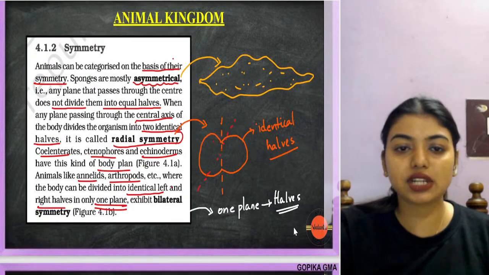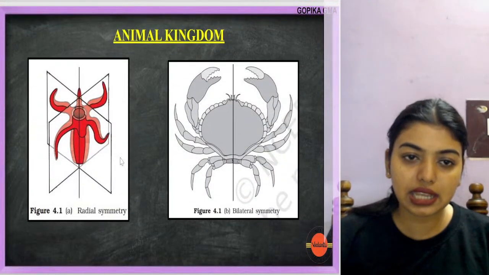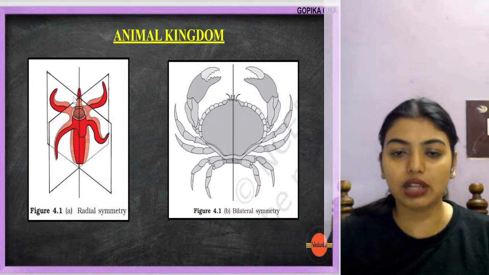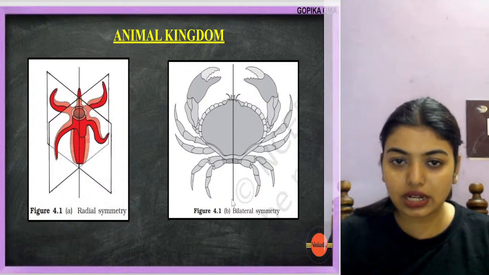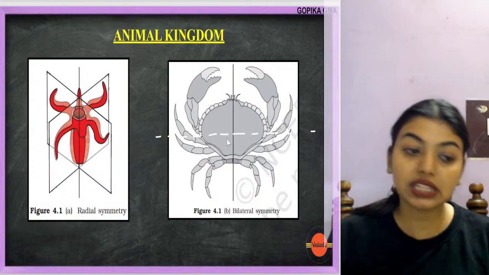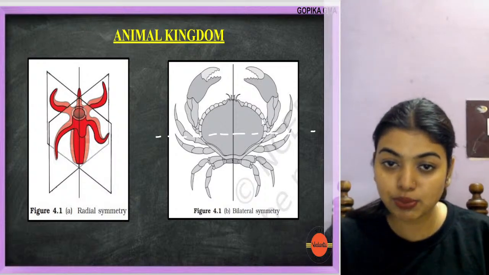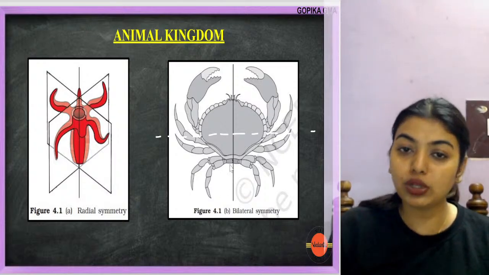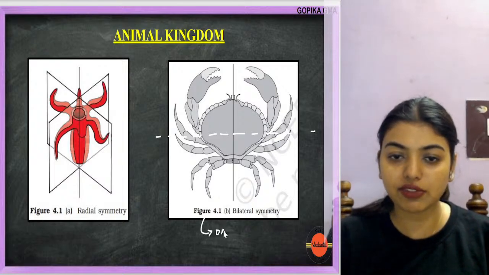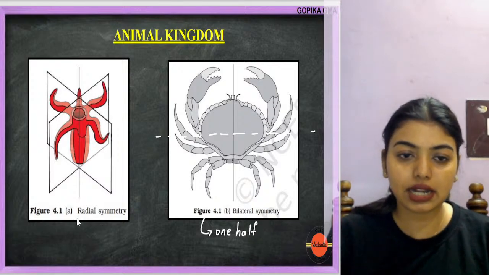So now you have studied some more things. Look here. Radial symmetry means that whichever side I try to cut, from all sides I'm going to get two equal halves. But look at a crab: I can only cut it like this, because if I cut it the other way, I'm not going to get two equal halves. You might think you will, but you will not, because this region is broader and this region is thinner. So only in one plane will I be able to get it. Is this clear or not? This is one of the very important questions: bilateral symmetry and radial symmetry.